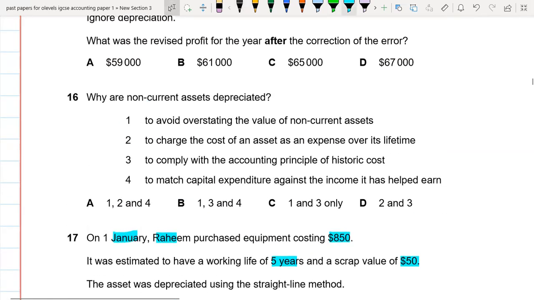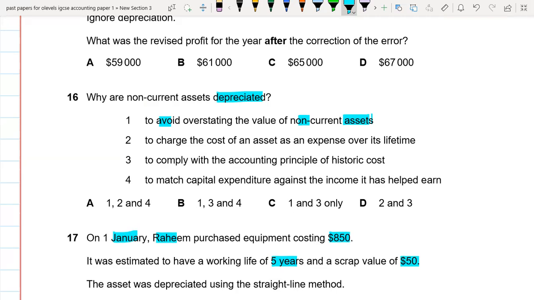Okay, so question 16. Why are non-current assets depreciated? So this is very easy. To avoid overstating the value of non-current assets. No, it's not like that because the depreciated amount is just a forecasted amount. Maybe the market value is increasing for your non-current assets. So that's why this is not the right option.